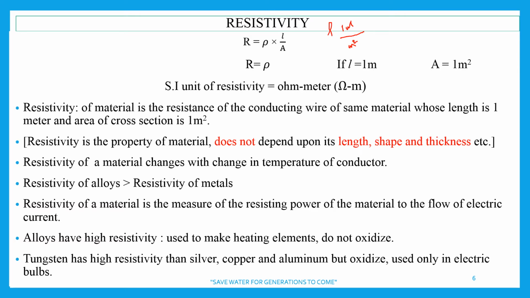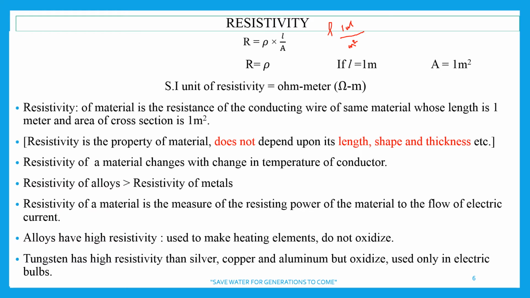So meter square, meter and 1 meter cancel, 1 upon 1 meter is left here, so this meter goes to this side and it is ohm, its unit is ohm. So SI unit of resistivity it becomes ohm meter.